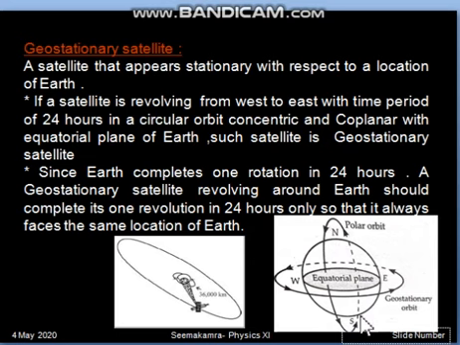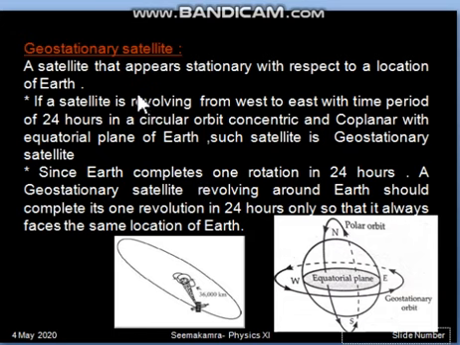So a vertical plane passing through the poles of the Earth is called polar orbit, and the polar satellite orbits in this location. This way we have differentiated the equatorial orbit and polar orbit. Geostationary satellite orbits in equatorial orbit, and polar satellite revolves in the polar orbit of Earth.